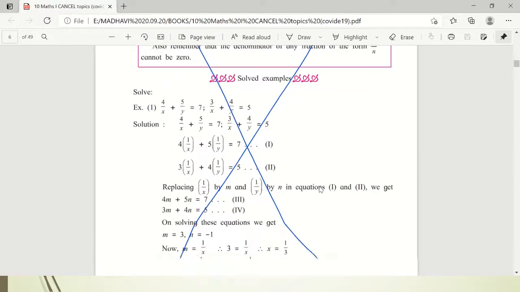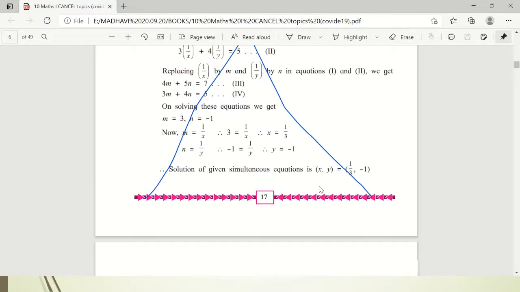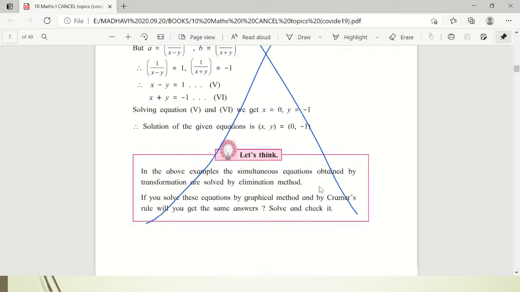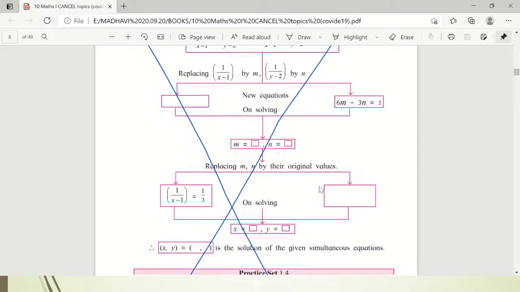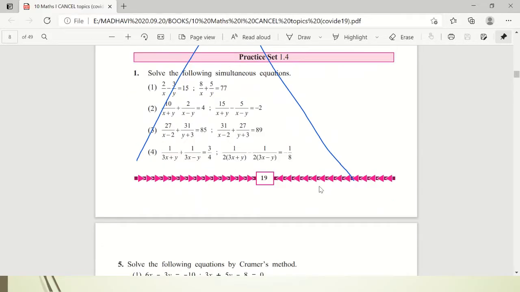Now come to the next page. Here also page number 17 is completely cancelled. Then page number 18 also is completely cancelled. Then next page number 19 also is completely cancelled. That means practice set 1.4 is not there for evaluation.